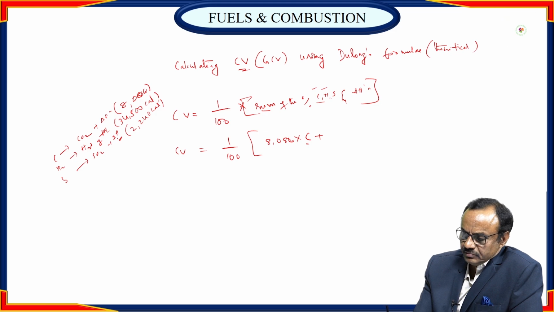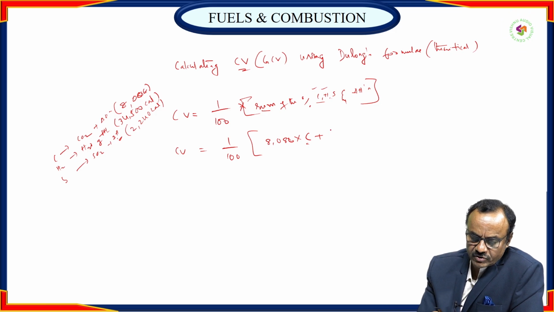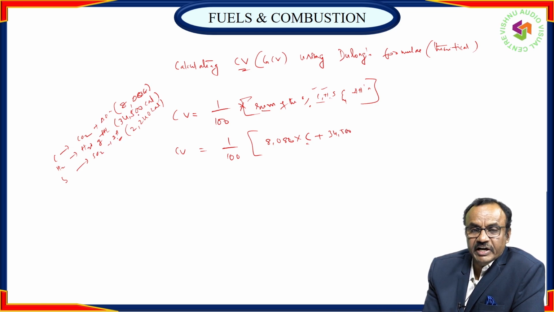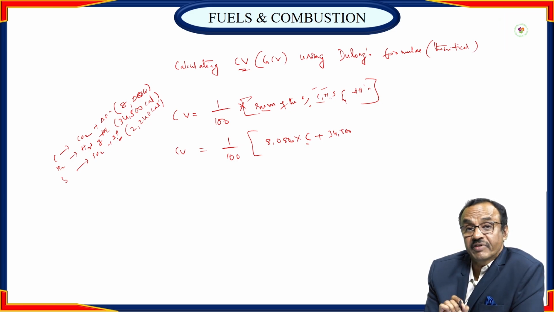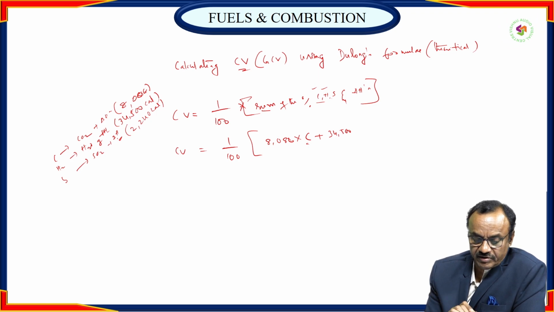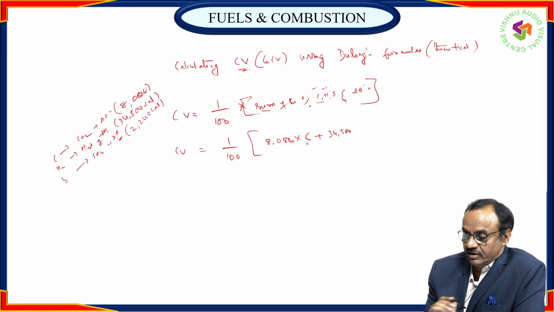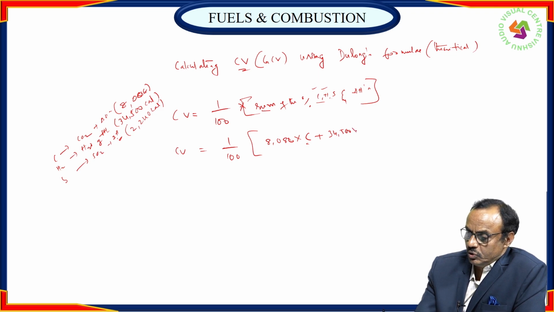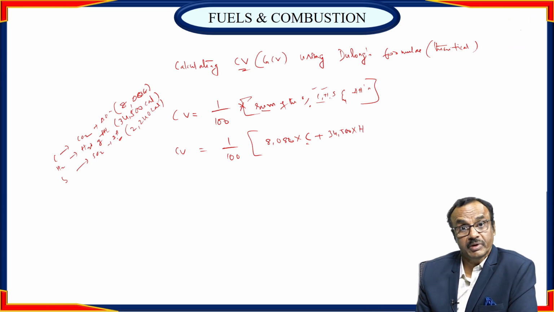Plus, next, hydrogen calorific value 34,500. Let me explain again: 34,500 calories per 1 gram. If 1 gram of hydrogen is burned, the liberated heat is 34,500. If 2 grams are there, 34,500 into 2, like that. So into H.